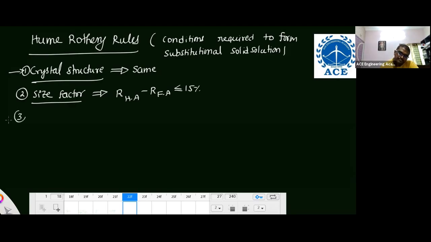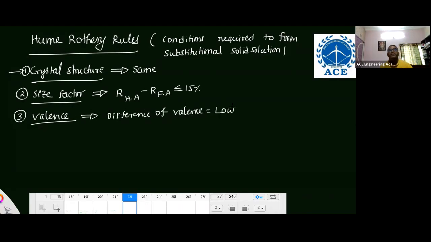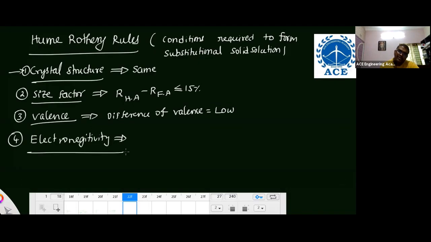Both. Next, third one, valence. The difference of the valence of both elements must be low. Then fourth one, electronegativity. Here also it is the chemical affinity to make a bond. So the difference in electronegativity is also low. Like that, you remember Hume-Rothery rules: crystal structure, size factor, valency, electronegativity.